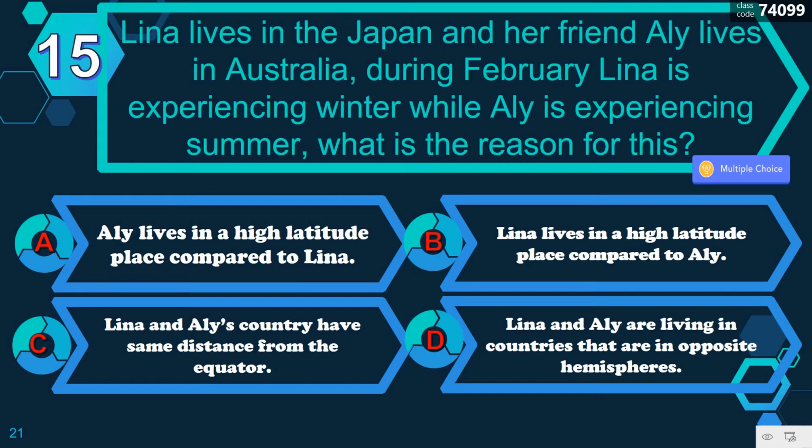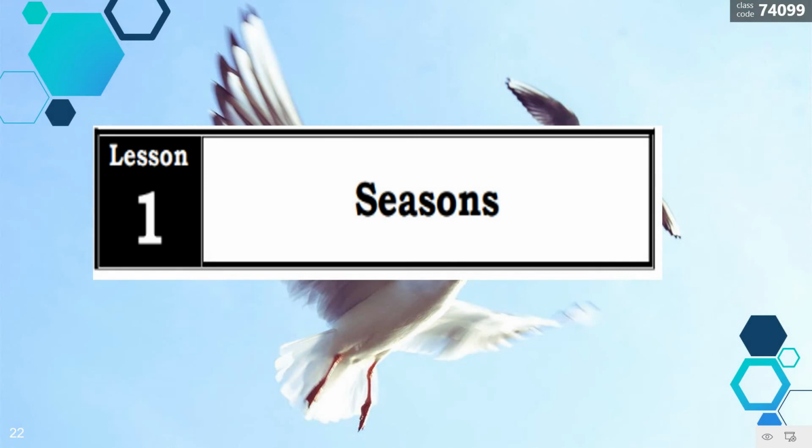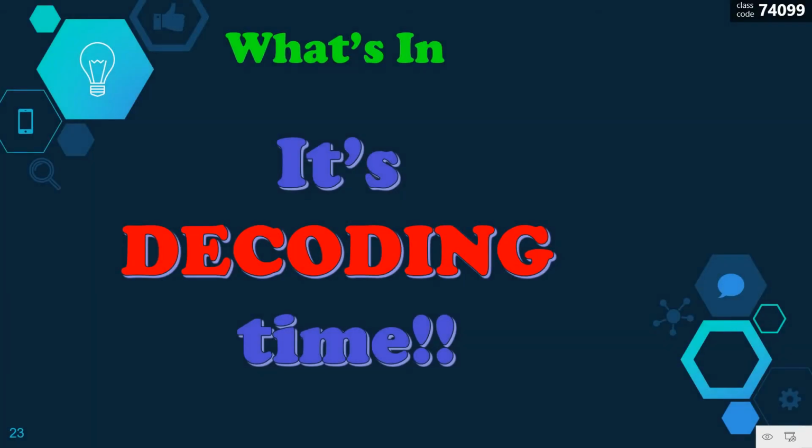Correct. That's letter C. Lena and Ali's country have the same distance from the equator. Congratulations for those who got it right. Okay, for today we're going to talk about the seasons. What are the seasons and how do they happen? So this time let's have this one. It's a game. It's a decoding time.